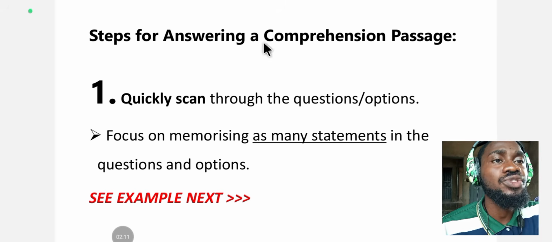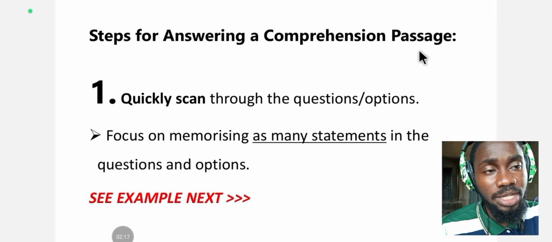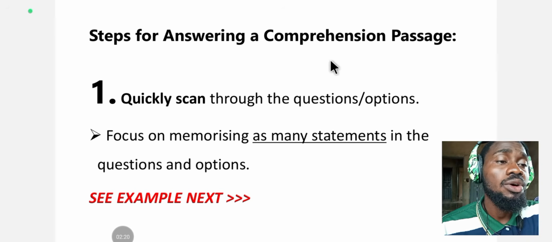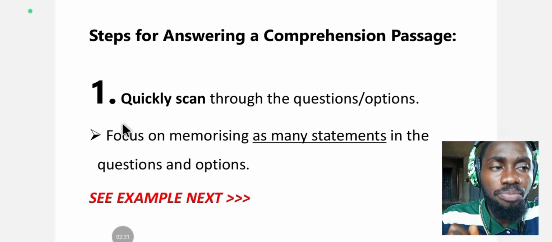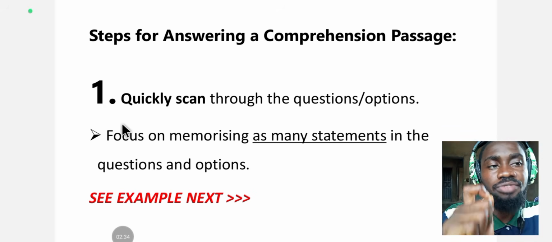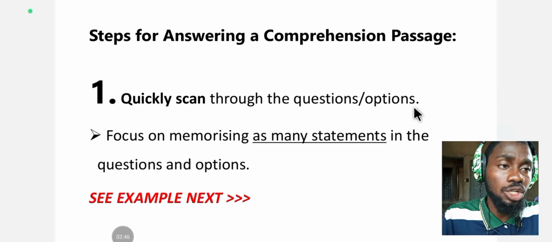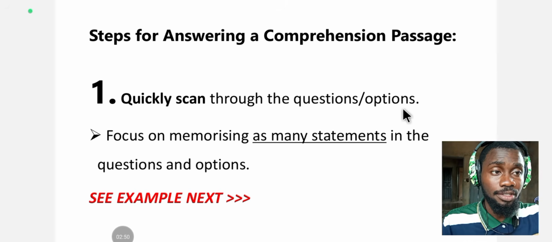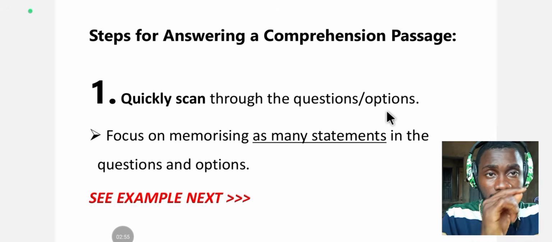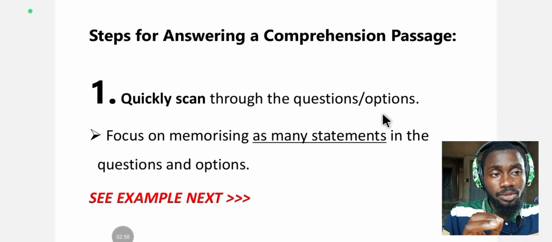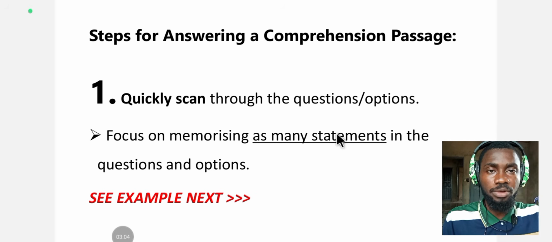Steps for answering a comprehension passage are easy, very easy, yet a lot of students come up short in this aspect of JAMB UTME and WAEC. I am going to give you a direct way of answering comprehension that is going to be very effective and efficient. Number 1, quickly scan through the questions and the options, all the questions you have under the comprehension. Just quickly read through them, very fast.